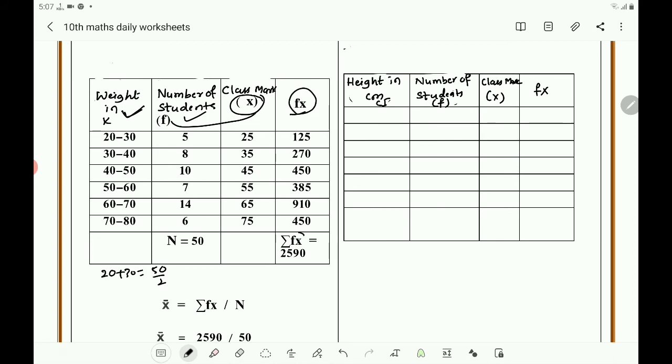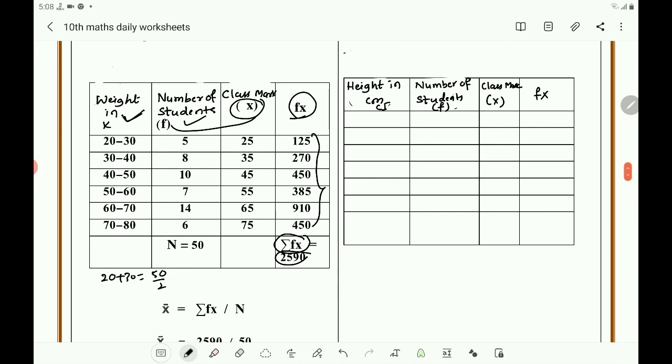And next you find summation of all fx. Add all this, you will get sigma fx. Then here is n. n is the sum of all frequencies. Add all this. 5 plus 8, 13. 13 plus 10, 23. 23 plus 7, 30. 30 plus 14, 44. 44 plus 6, 50. So you got n equals 50.